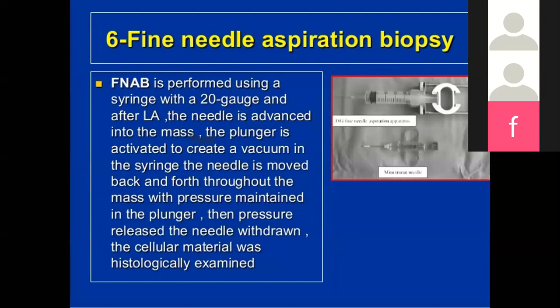Fine needle aspiration biopsy is performed using a syringe with a 20 gauge needle, and after local anesthesia, the needle is advanced into the lesion. Then we can take multiple passes from there. Then the plunger is activated to create a vacuum in the syringe, and the needle is moved back and forth throughout the mass. So in a single pass, we have multiple movements of the needle in multiple directions. Then we maintain the pressure on the plunger, and this is placed on a glass slide, and it can be examined histologically.